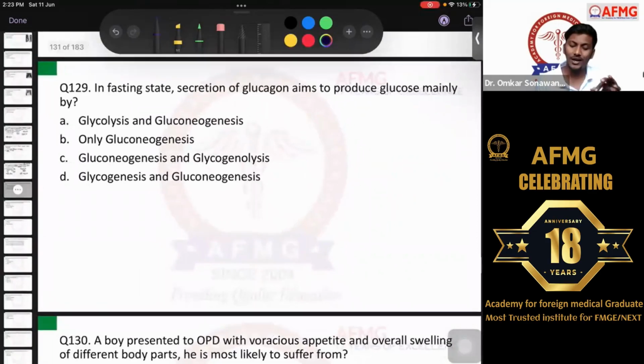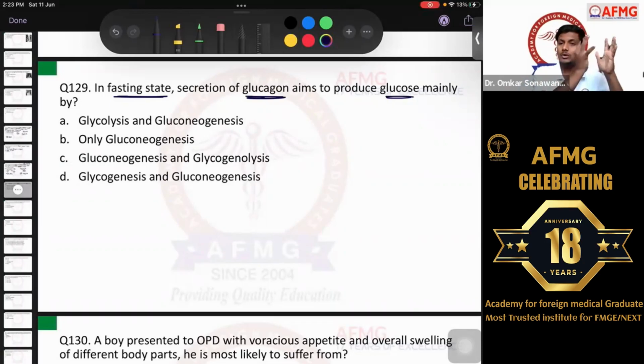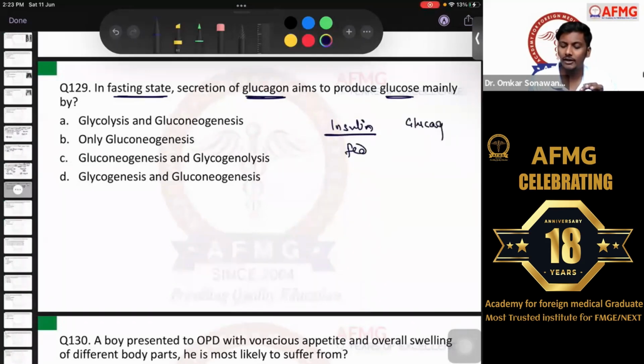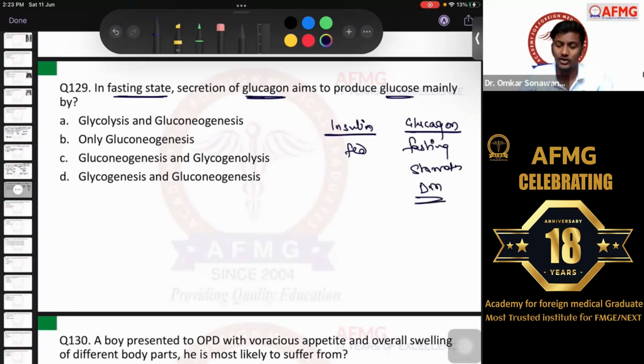Moving further now, question number 129. In fasting state, secretion of glucagon aims to produce glucose mainly by which of the following mechanisms? Okay, so as we have discussed about the basic funda, the first slide of our biochem chanting, definitely we have made a difference between insulin and glucagon. As we know, insulin comes on one side, whereas all the other hormones like glucagon, cortisol, catecholamines are on the other side of the table, right? And as we know, insulin is usually an anabolic hormone, so it is usually active in fed state. But glucagon is a catabolic hormone, and therefore it is active in either fasting state, starvation state, or in cases of diabetes mellitus, right? So in these three conditions, we have glucagon which is active, right?